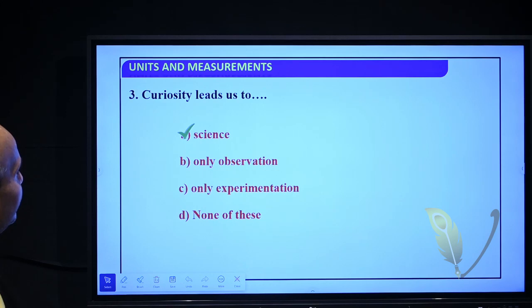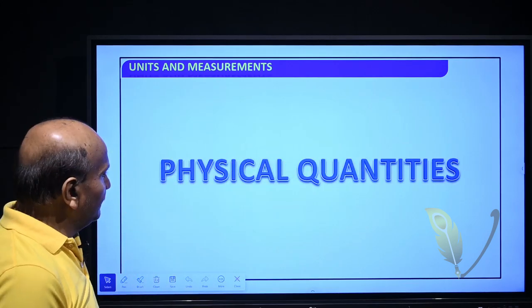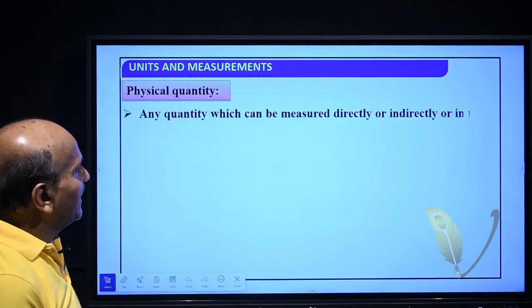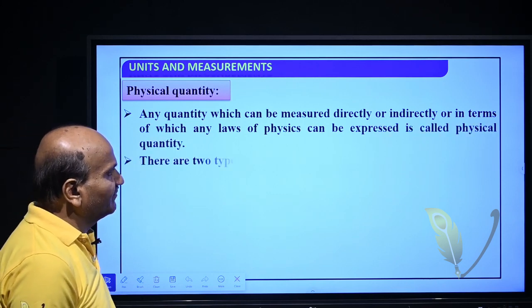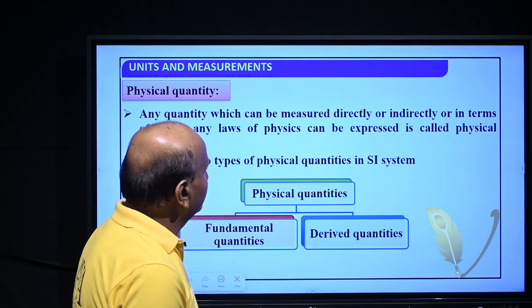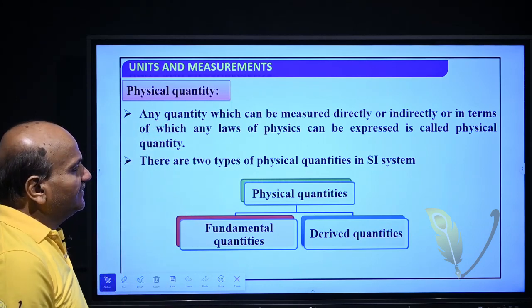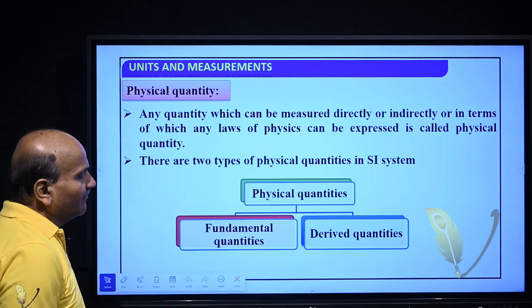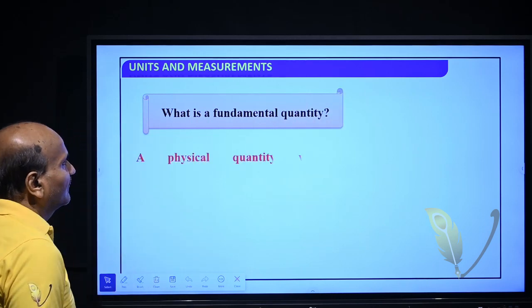Physical quantities are those which can be measured directly or indirectly, or in terms of which any law of physics can be expressed. There are two types of physical quantities in the SI system, that is fundamental quantity and derived quantity.